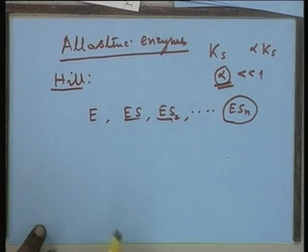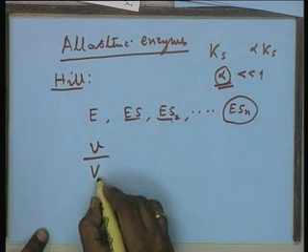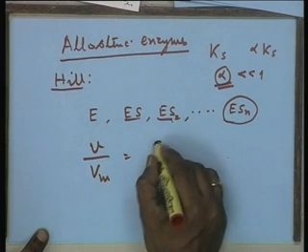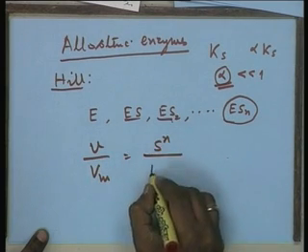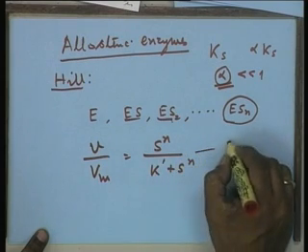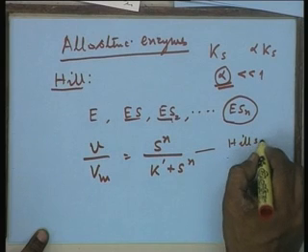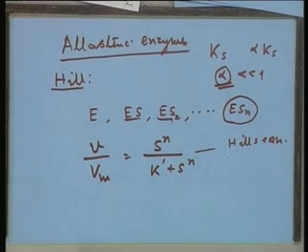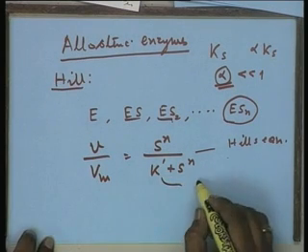Based on that assumption, he gave a rate expression which is v upon Vmax equal to S to the power n upon K dash plus S to the power n. Now, this is called your Hill's equation, where n is the number of binding sites per enzyme molecule, and K naught is the Hill's constant.